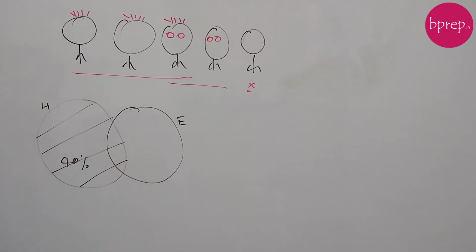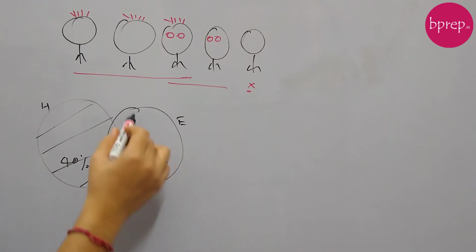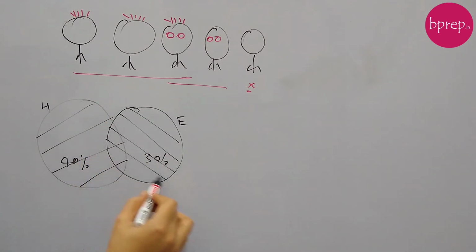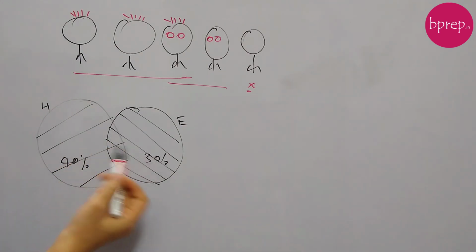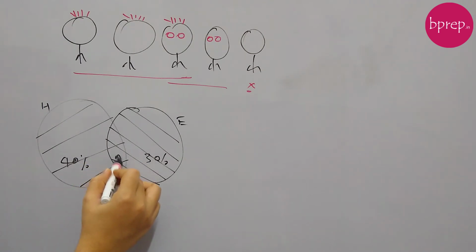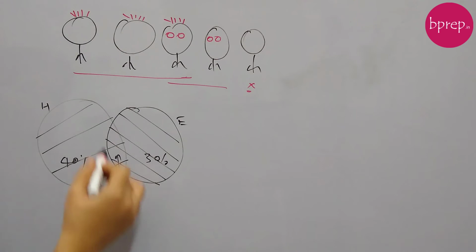So 40% people are having brown hair and 30% are having brown eyes. So these 30% people are having brown eyes. There are some people who are coming to both the categories, and this percentage is 12. So 12% people have both brown hair and brown eyes.